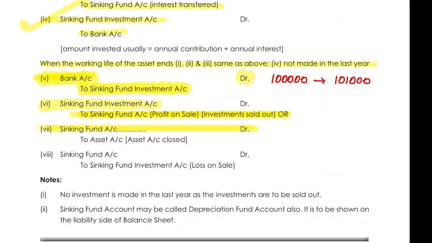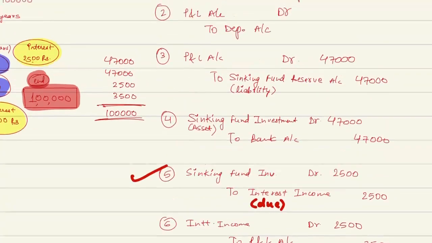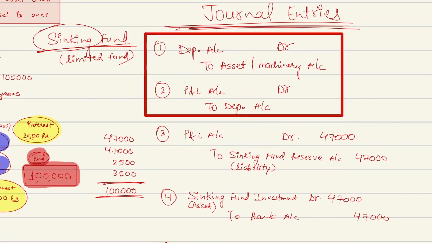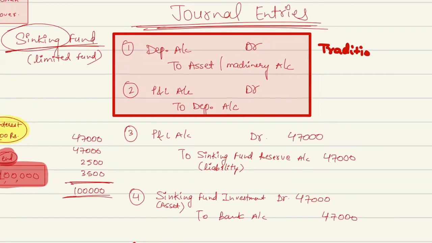The sinking fund account will be debited because that was the reserve which we were creating, and your asset will be closed. For example, your asset was of 1 lakh. Every year I have invested some money, so that 1 lakh will knock off my sinking fund investment and it will knock off my asset. So there is no need to charge the annual depreciation which we were charging every year. This was the traditional way.